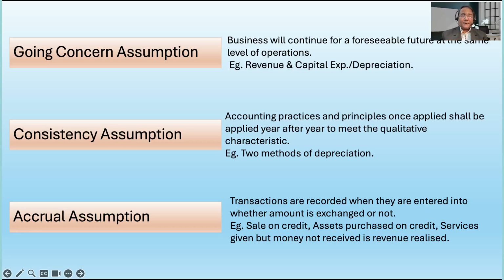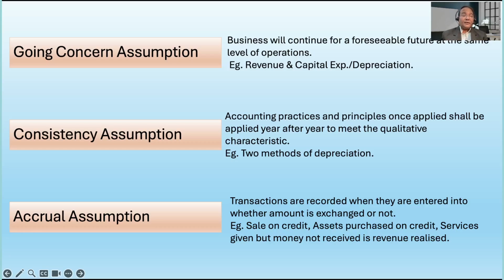Asset purchase on credit. We have bought an asset and brought it into the business, so it is to be entered in the business account, and we have to show it as an asset. Correspondingly, if it is on credit, there has to be a liability. So the liability will also be shown on the liability side for assets bought on credit. But whether money is paid or not, it is entered in the books of account as an asset.